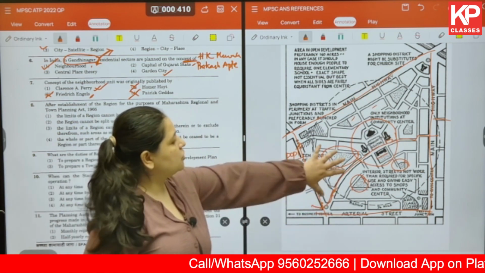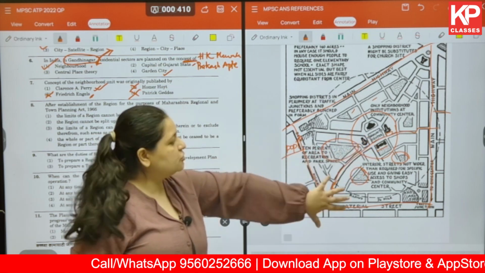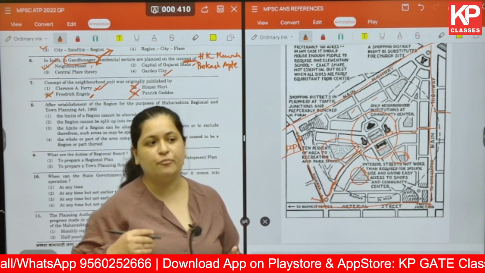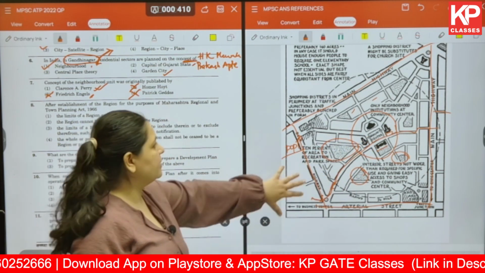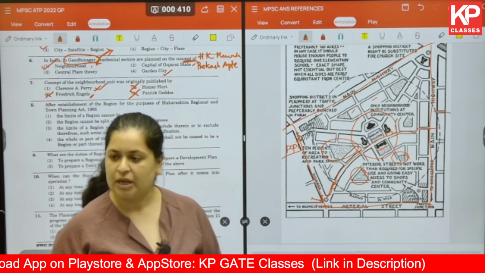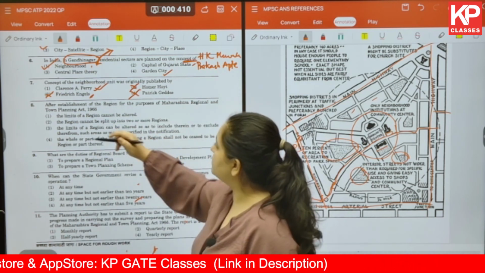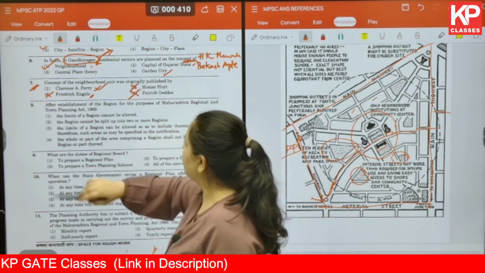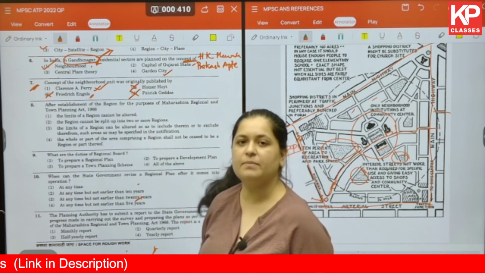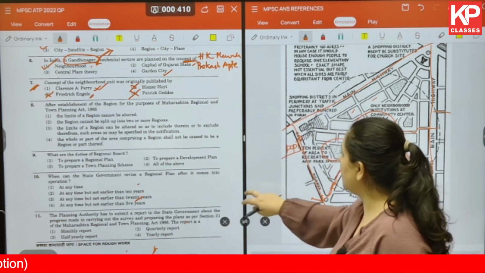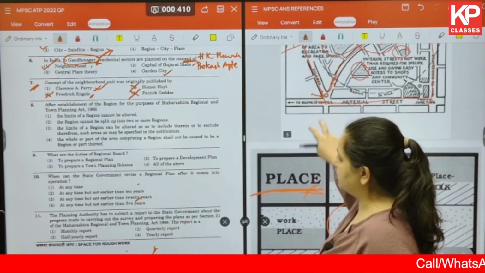So this was to ensure safety of the people and to ensure that there is enough pedestrian movement and cycle movement in this particular neighborhood. So that is with respect to your question 7, the neighborhood concept given by Clarence Perry. Okay, moving on to the next question.